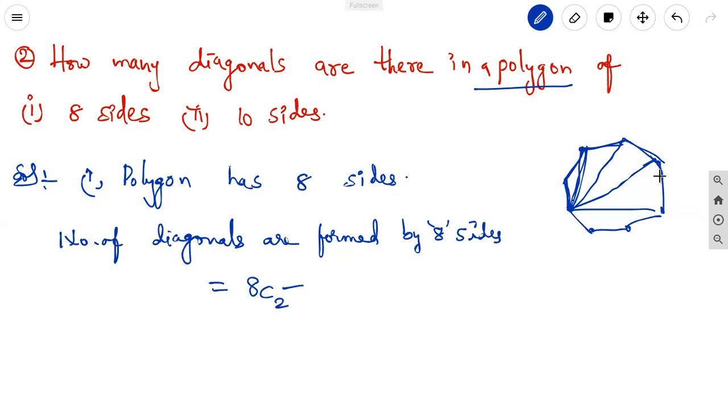We are not taking the joining of the borders. Why? Because those are only sides of the polygon, not diagonals.